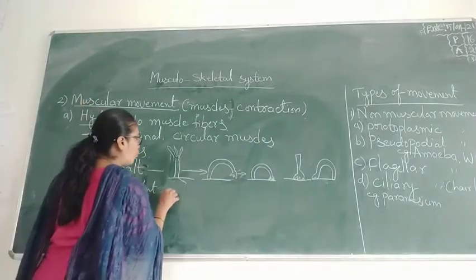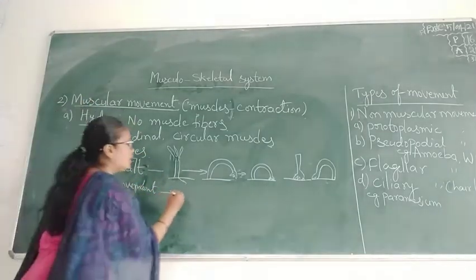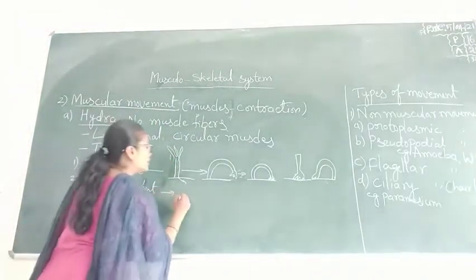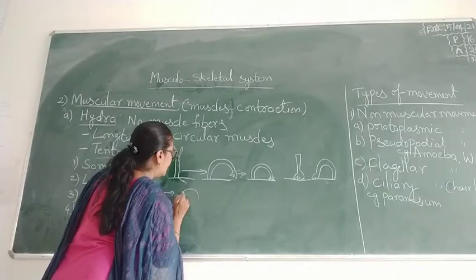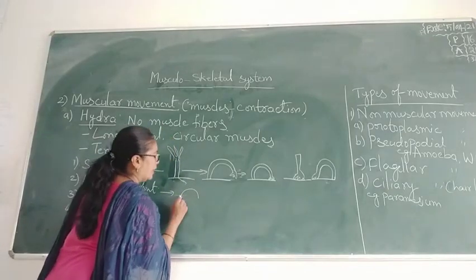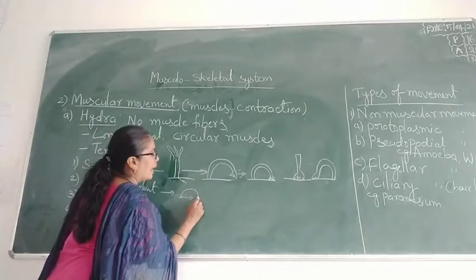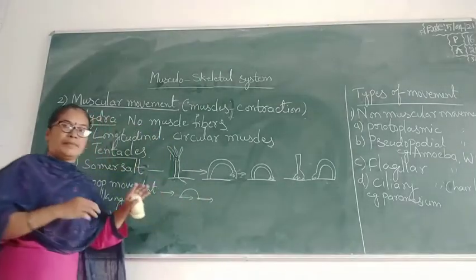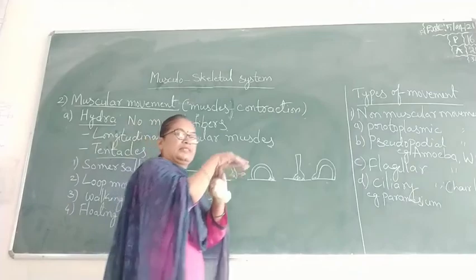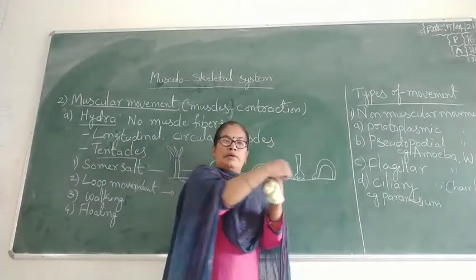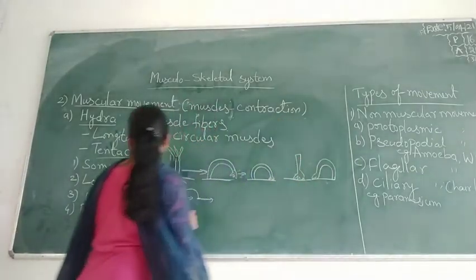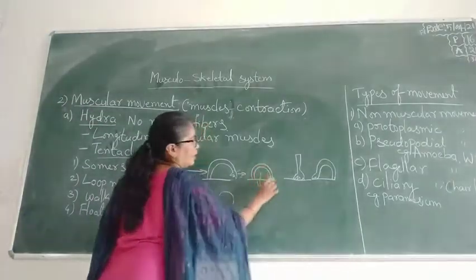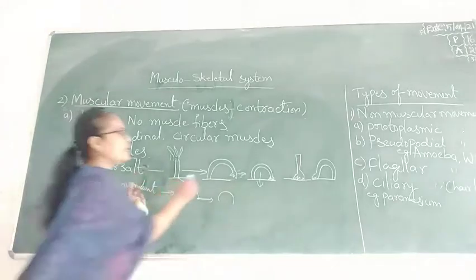Next, loop movement. Loop movement is like a caterpillar movement. They move towards this, and again this position is moved towards, forming a loop-like structure.